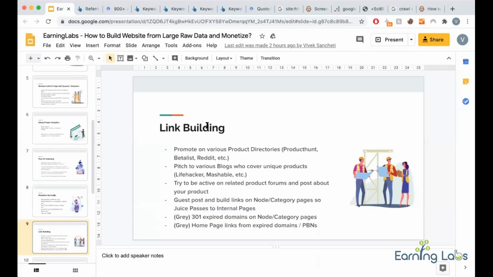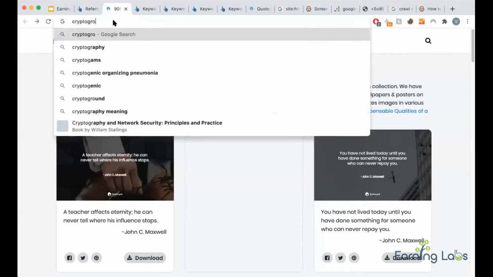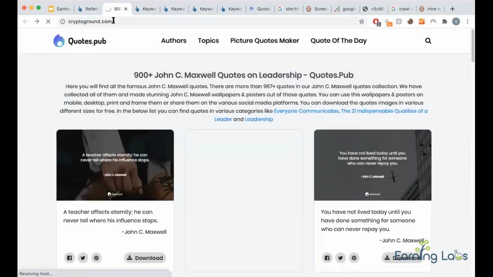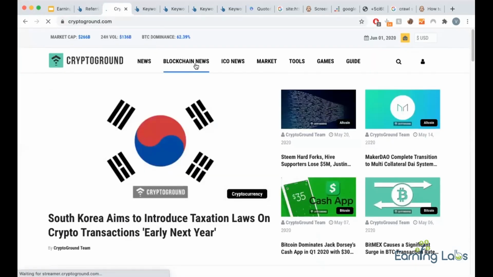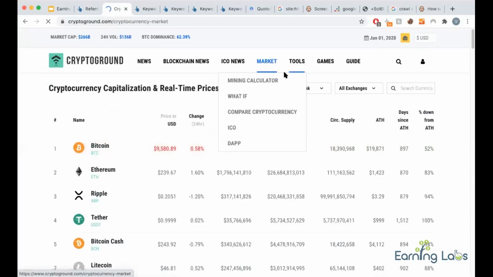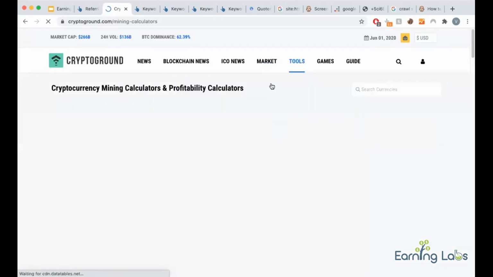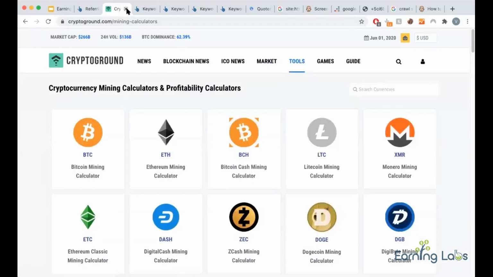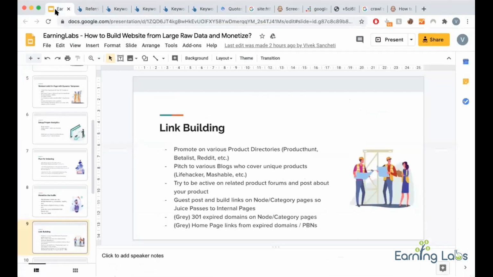Now if you're creative, you can create infographics, or some tools, and market those tools. Tools and infographics attract a hell of an amount of links. If you see my other site which I sold, it attracted a hell of an amount of backlinks, even from Forbes. So many good sites. I didn't pay even 1 rupee for any links to my tools. I was one of the first who created mining calculators, and they have attracted links from very good sites, even my competitors. Okay, so you need to be creative on that part.